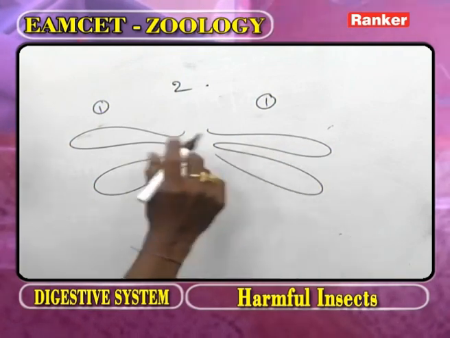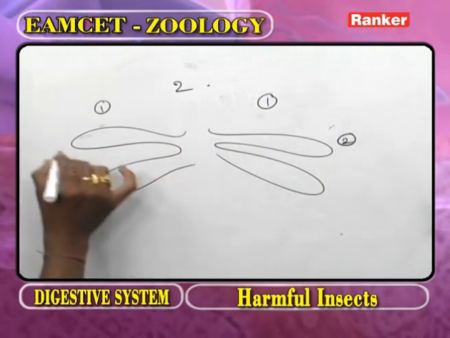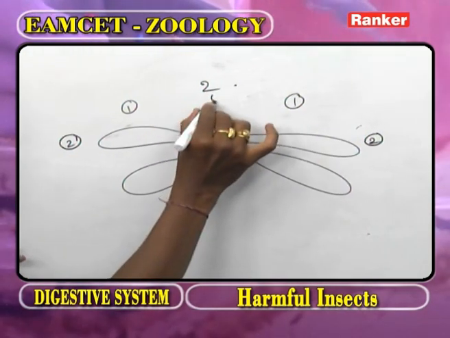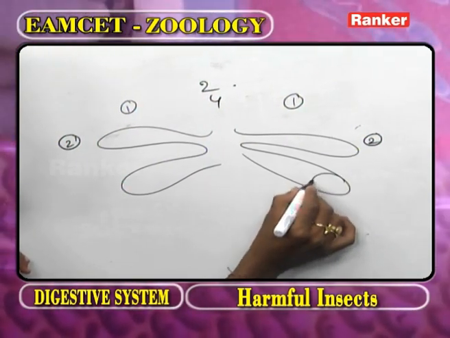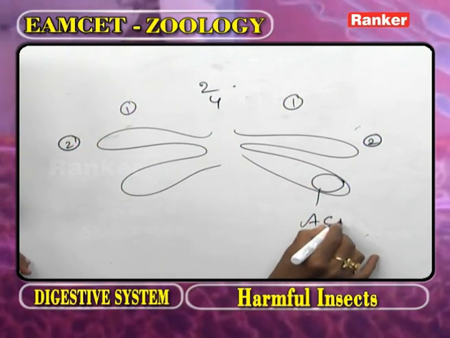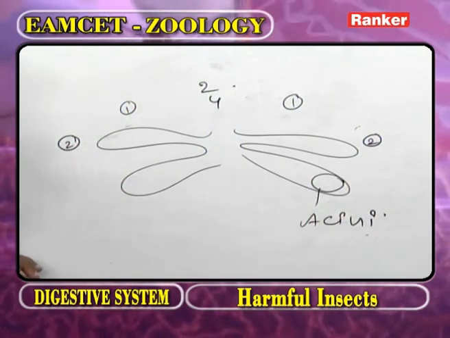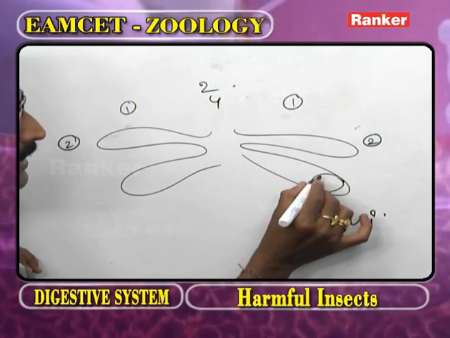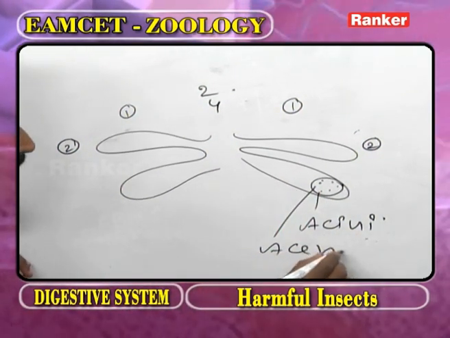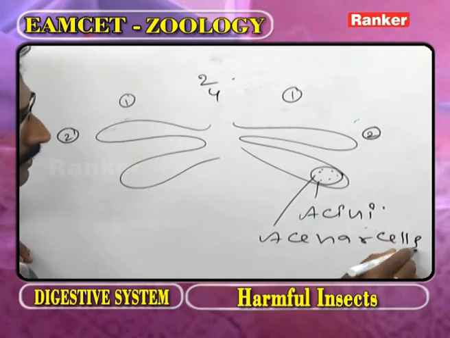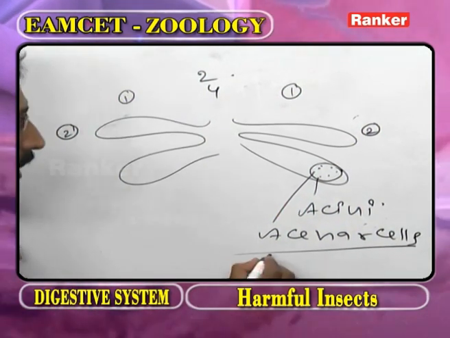In each gland, how many lobes are present? 2 lobes. The total number of lobes is 4. In each lobe, the acini are present. In each acinus, the acinar cells are present.